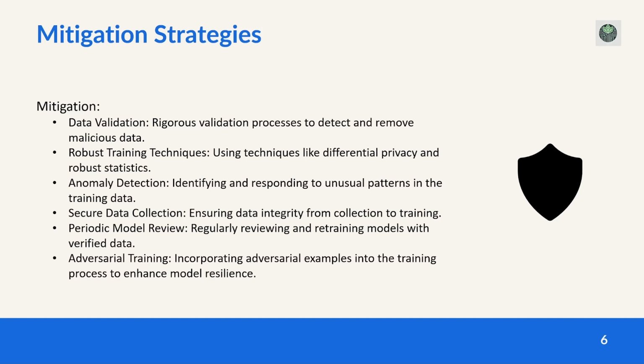It's also essential to ensure the data collection is a secured process. This means maintaining data integrity from the moment it's collected throughout the model's training. Regular and periodic reviews are important too, where we review and retrain models with verified clean data. Lastly, adversarial training can strengthen models by incorporating adversarial examples into the training process. This would make the models more resilient to poisoning attacks.